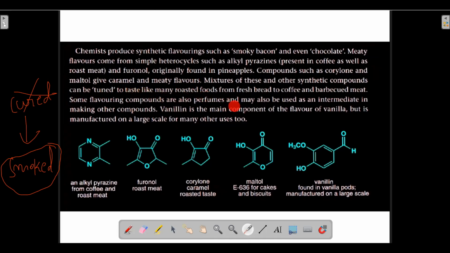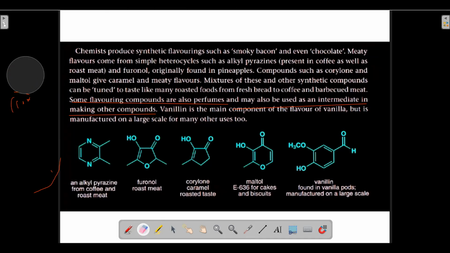Some flavoring compounds are also perfumes. Now this is a very interesting fact that some of the flavoring compounds might also be perfumes, and they might also be used as an intermediate in making other compounds in the industry. So they have a dual role. Dual role means they behave like a perfume, and they also behave like a flavor giving substance.